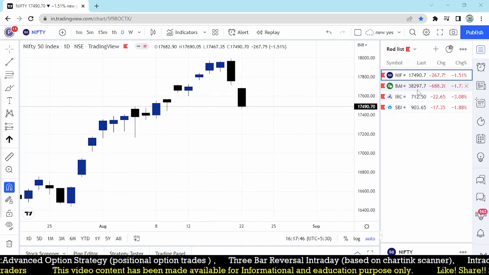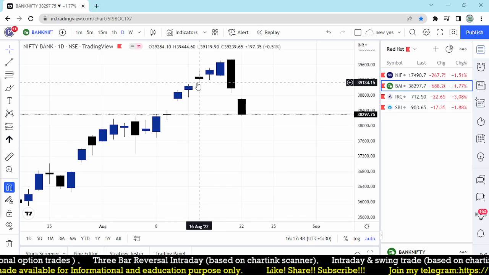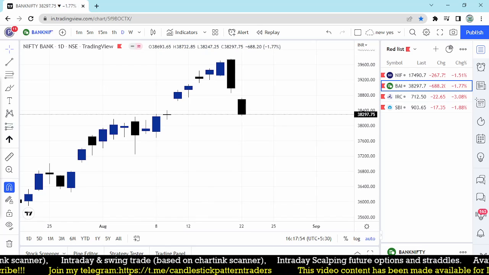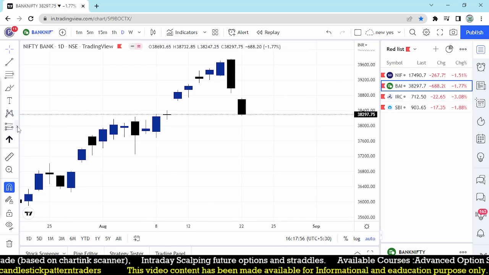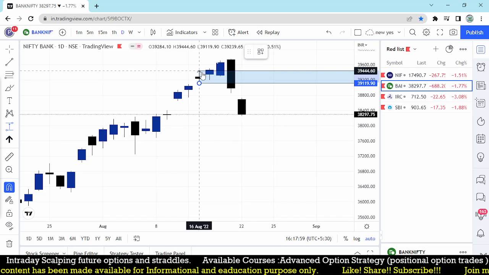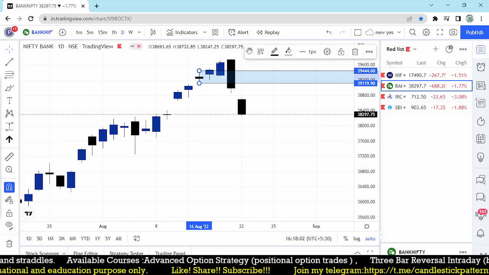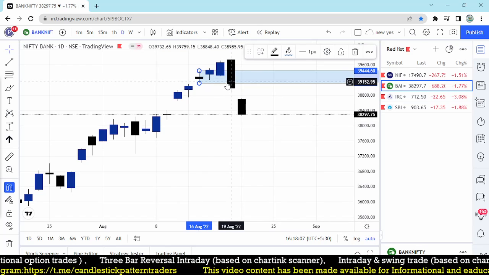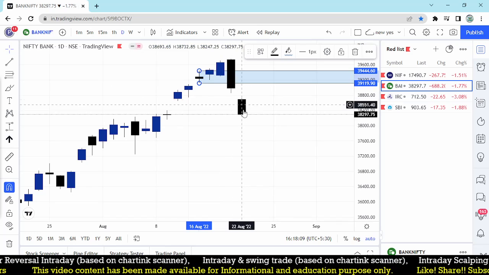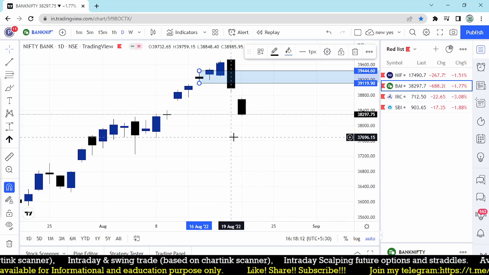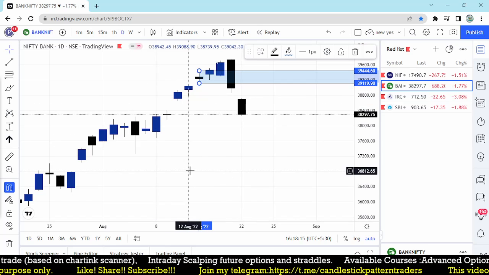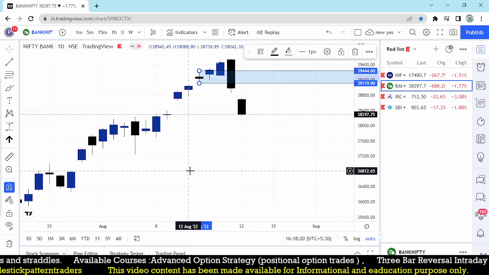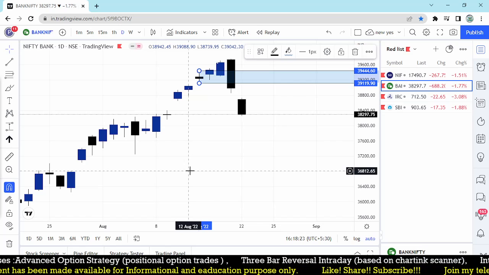All right, and in Bank Nifty also we are focusing on this candle. Previously I told you about the doji at the top in Bank Nifty, and I said I am waiting for a selling opportunity. But in the first 2 days it did not give me an opportunity around 39,000, where it broke 39,000 yesterday, in the last trading session, and now it is almost 800 points down from the top. That is the reason why, for any candlestick present at the highest level, I am focusing on a selling opportunity. When it is at the lowest level, I am focusing on a buying opportunity.